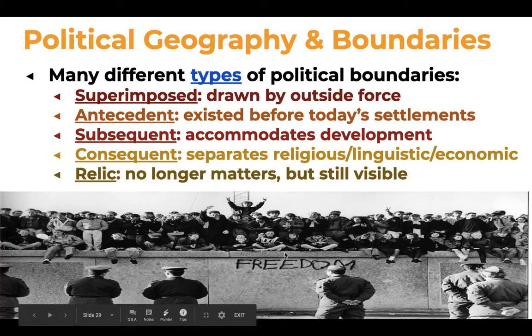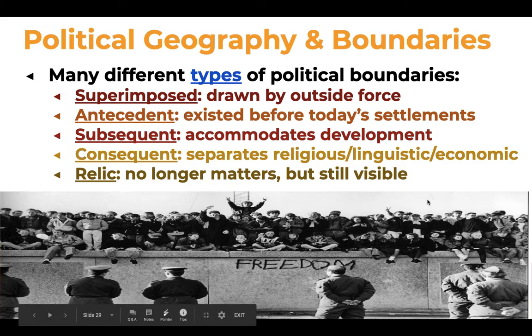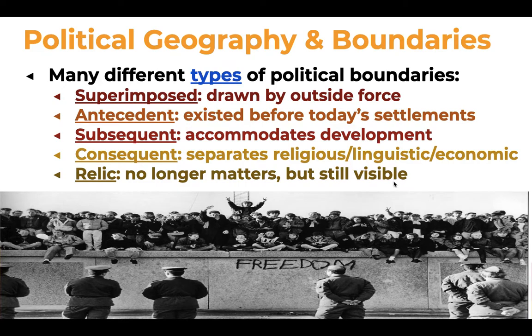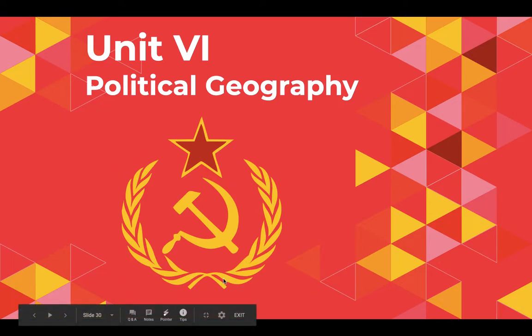So the picture you see here is the Berlin Wall. The Berlin Wall is a relic boundary because you can still see portions of the Berlin Wall separating East and what used to separate East and West Germany and East and West Berlin. You can still see sections of it in Berlin today, but it doesn't have any actual meaning as a boundary. It's just still there. It's a relic. So that's it for the types of boundaries that we see around the world.